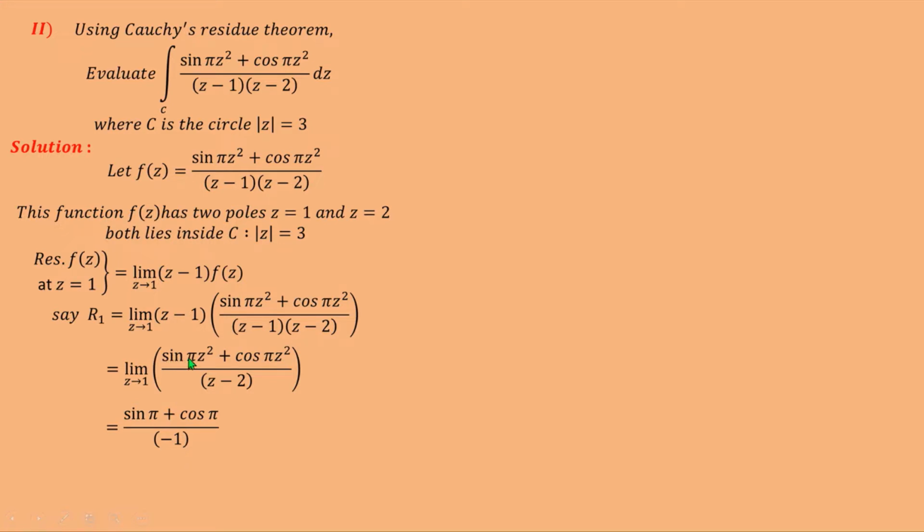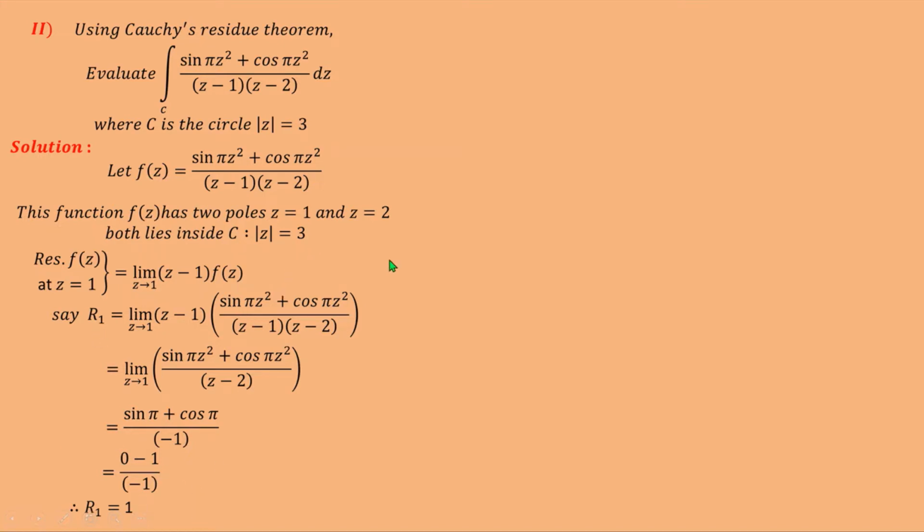So this will become sin pi into 1 square, which is 1, so this is sin pi plus cos pi, and in the denominator we get 1 minus 2, means minus 1. Value of sin pi is 0, value of cos pi is minus 1, so this is 0 minus 1 upon minus 1, and so this is equal to minus 1 upon minus 1, that is 1. So R1 is equal to 1.